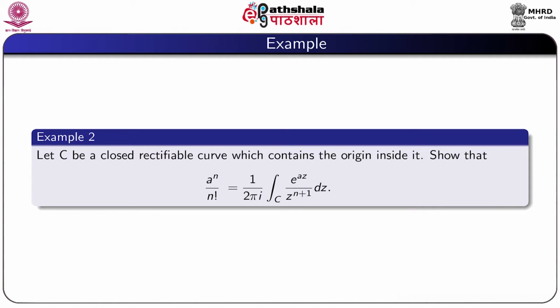So now we consider an example. Let C be a closed rectifiable curve which contains the origin inside it. Show that a^n by factorial n is equal to 1 by 2πi integral over C of e^(az) by z^(n+1) dz.